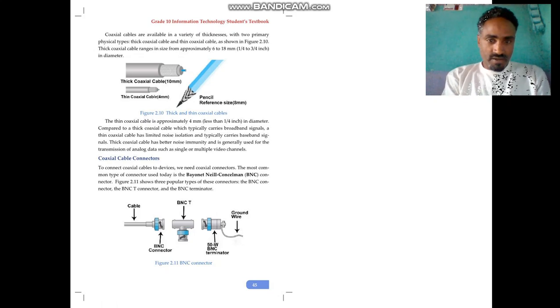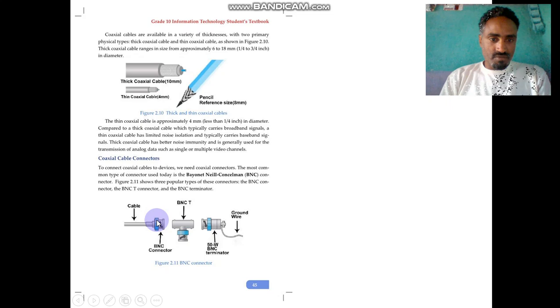The BNC connector, the BNC T connector, and the BNC terminator are the types of BNC connectors.